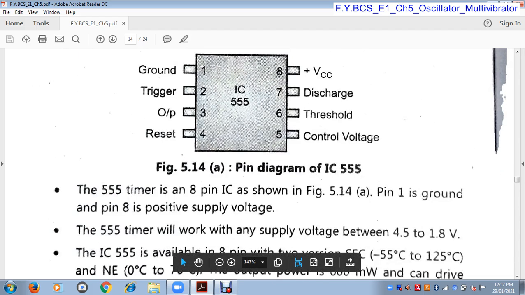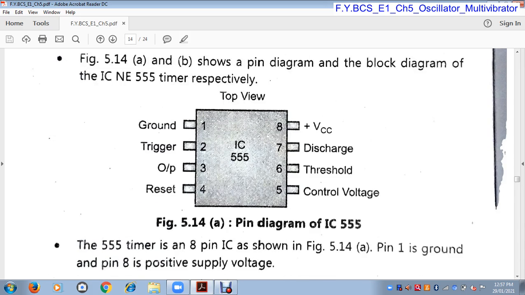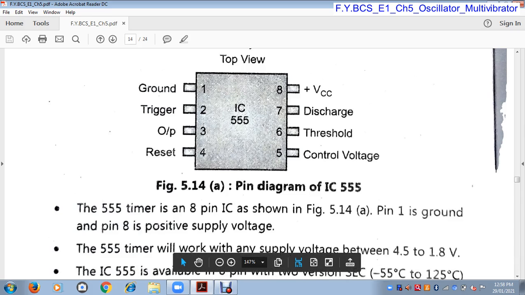Here, the 555 timer is an 8 pin IC as shown in the figure. Pin number 1 is ground and pin number 8 is VCC. That means we apply the supply voltage at pin number 8. To activate this 555 IC, we provide the power supply to pin number 8.